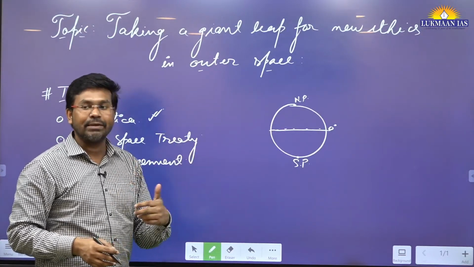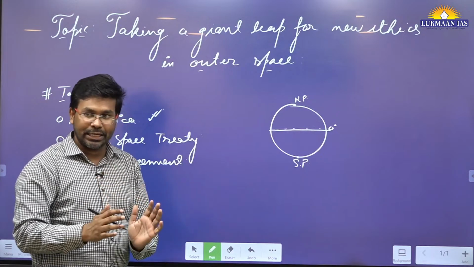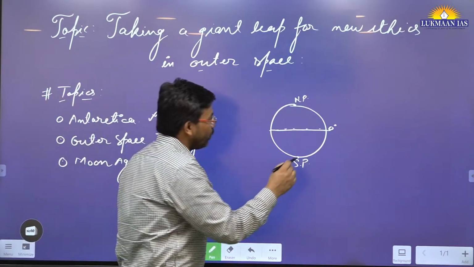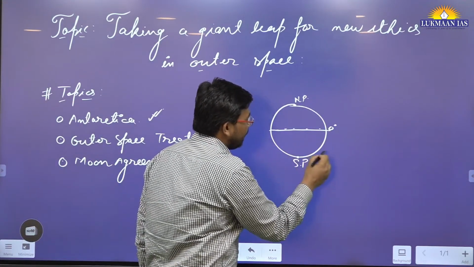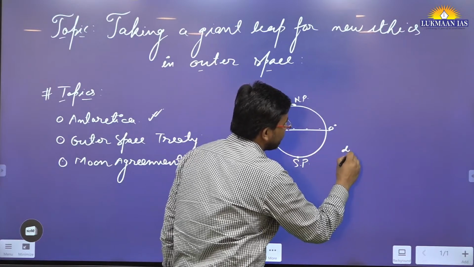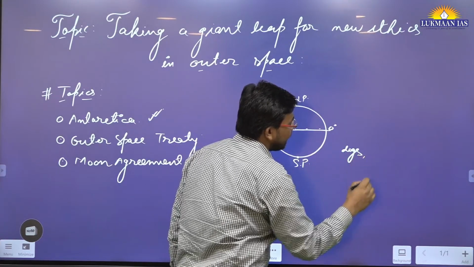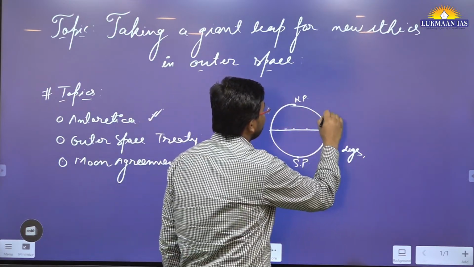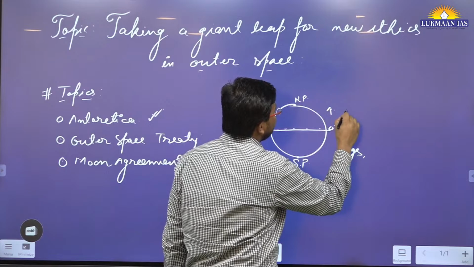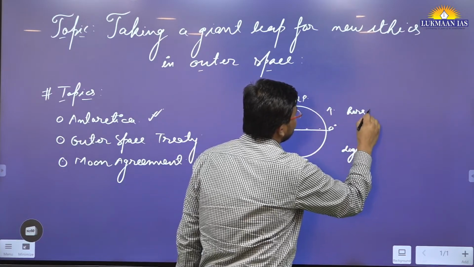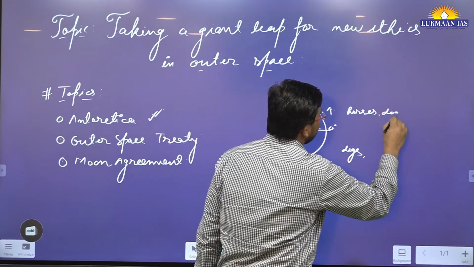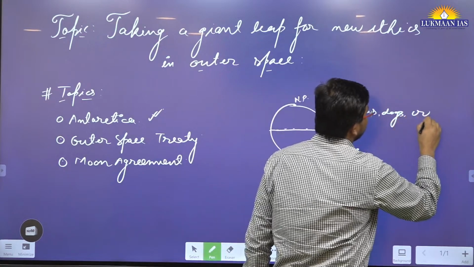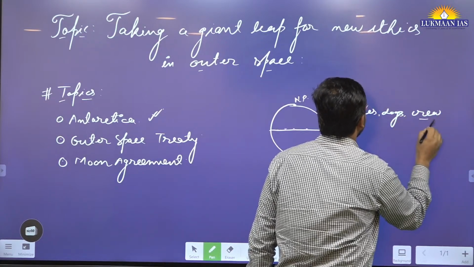And they were not the only person. They had their own team. The person who wanted to visit the South Pole had a few dogs, right? He had some crew members along with him. And the person who wanted to visit the North Pole had some horses, he had dogs, and he had some crew members along with him.